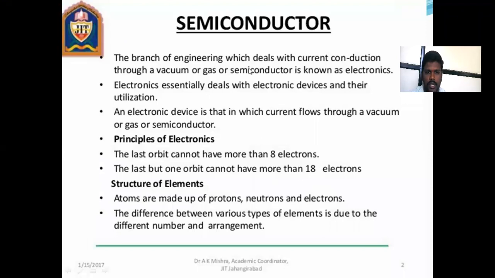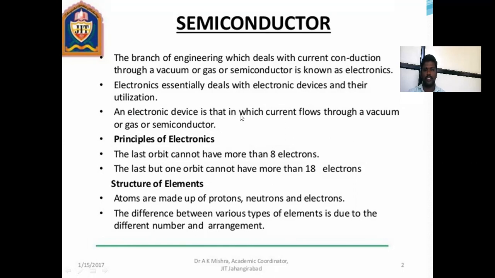First one is semiconductor. What is meant by semiconductor? The branch of engineering which deals with the conduction and non-conduction of current through vacuum, gas or semiconductor is known as electronics. Electronics essentially deals with electronic devices and their utilization.